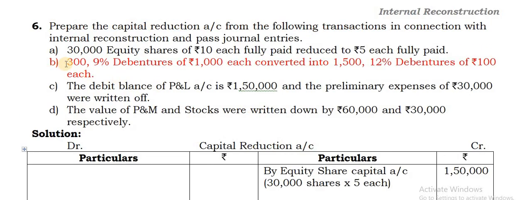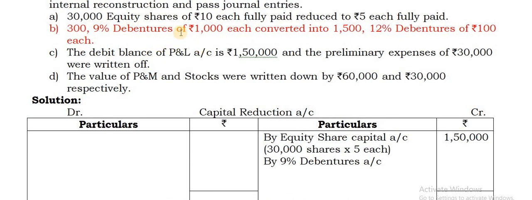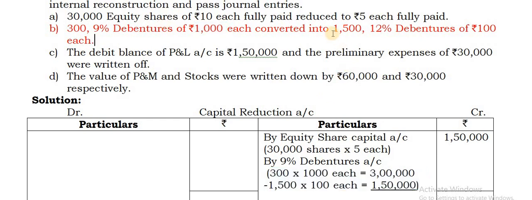Similarly, you can find 300 9% debentures of ₹1,000 each converted into 1,500 debentures of ₹100 each. So how to take the entry for that? You can see the 9% debentures old. How much was there? 300 debentures into 1,000, so that gives you 3 lakhs earlier. In that, new debentures are given. How many? 1,500 debentures of ₹100 each are being given to them. So from that 3 lakhs minus this 1,50,000 which is given to them newly, the balance is the amount foregone, sacrificed by them. So that comes to 1,50,000.